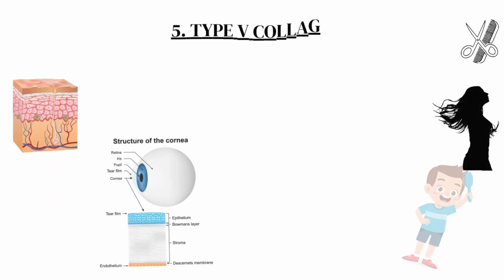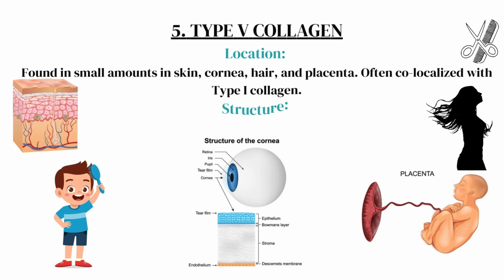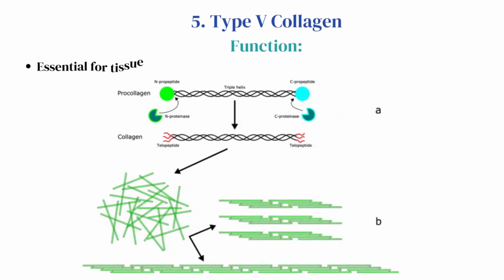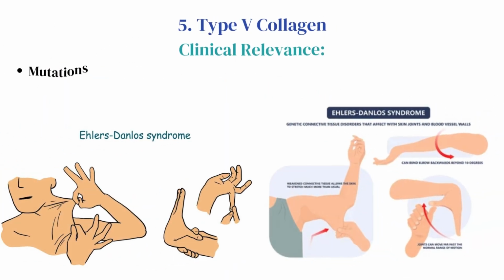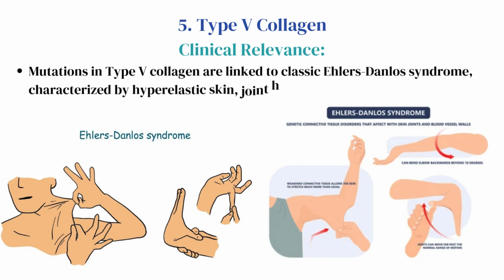Type 5 collagen. Location. Found in small amounts in skin, cornea, hair, and placenta. Often co-localized with type 1 collagen. Structure. Regulates the diameter and organization of collagen fibrils. Function. Essential for tissue integrity and proper fibril assembly. Contributes to the transparency of the cornea. Clinical relevance. Mutations in type 5 collagen are linked to classic Ehlers-Danlos syndrome, characterized by hyperelastic skin, joint hypermobility, and poor wound healing.